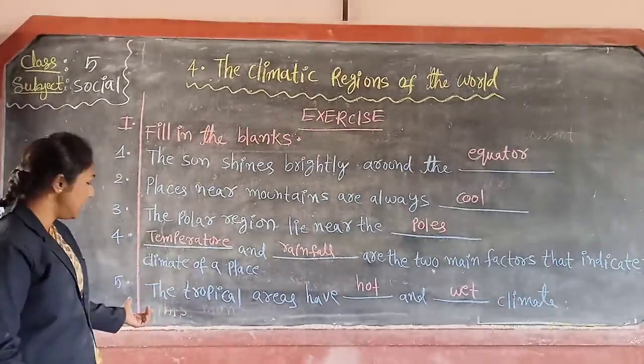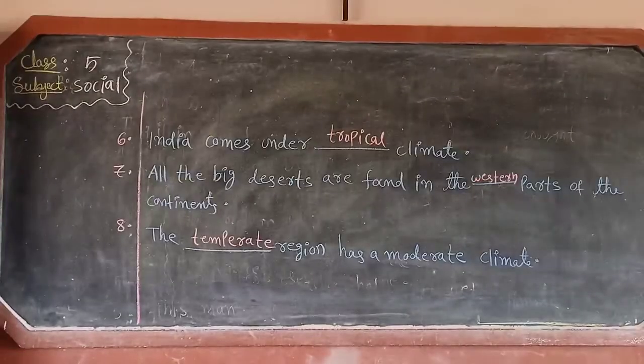Now let us go to the 6th fill in the blank. Look children, this is the 6th question. India comes under dash climate. India comes under tropical climate. Answer is tropical. Now 7th fill in the blank. All the big deserts are found in the dash parts of the continents. All the big deserts are found in the western parts of the continents. Answer is western. Now 8th fill in the blank. The dash region has a moderate climate. Answer is temperate. So this is the first bit, 8 fill in the blanks.